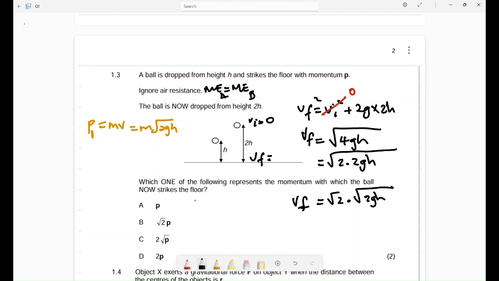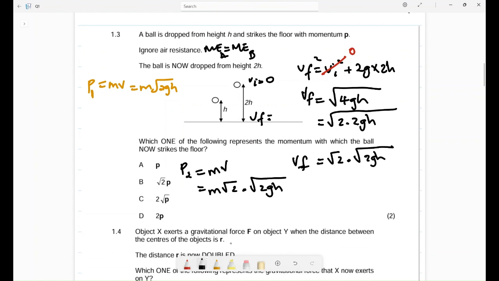Now let's find momentum 2. To find momentum 2 is still the same mass times velocity. What is its velocity now? The velocity is this one. I'm going to say mass multiplied by the square root of 2 multiplied by the square root of 2gh. But I want you to take note of this. If I rewrite this as the square root of 2 times m square root of 2gh, what is this? Do you still remember this? Yes, this is what I calculated before.